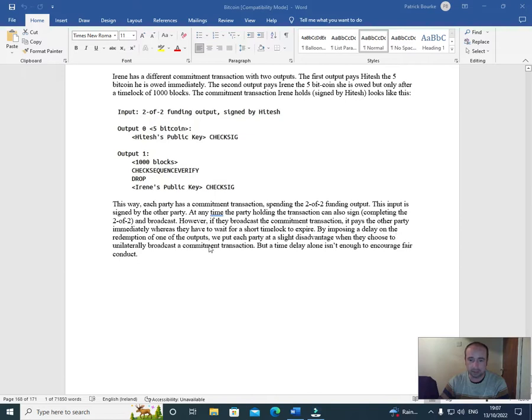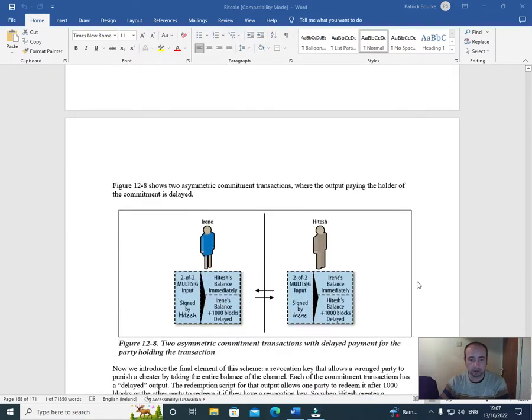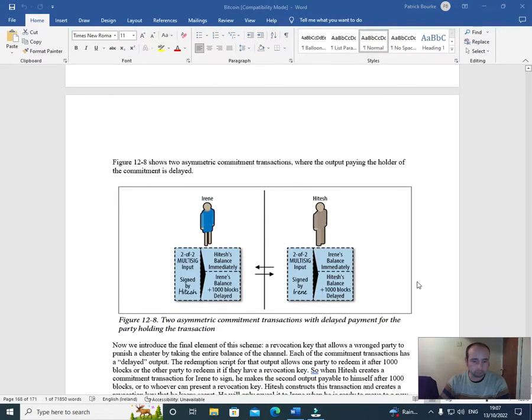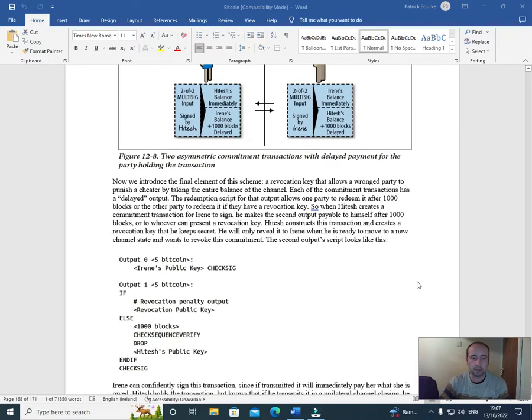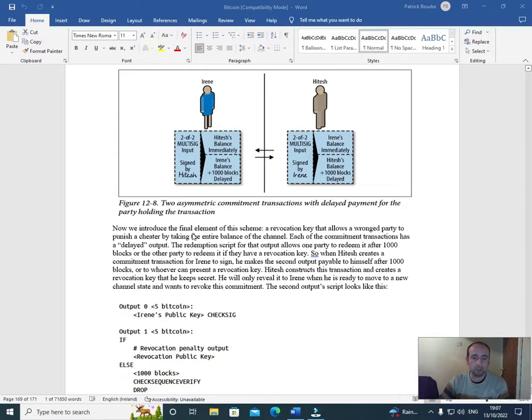By imposing a delay on the redemption of one of the outputs, we put each party at a slight disadvantage when they choose to unilaterally broadcast a commitment transaction, but a time delay alone isn't enough to encourage fair conduct. Figure 12.8 shows 2 asymmetric commitment transactions where the output paying the holder of the commitment is delayed. Now we introduce the final element of the scheme, a revocation key that allows a wronged party to punish a cheater by taking the entire balance of the channel.